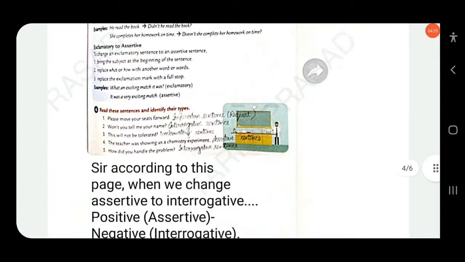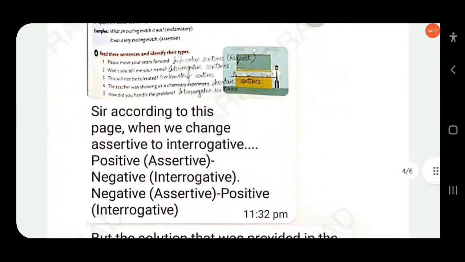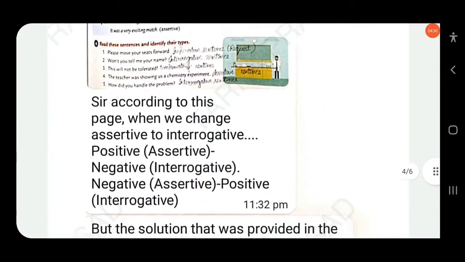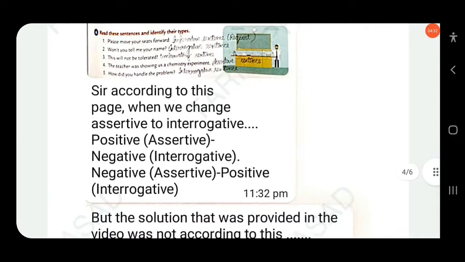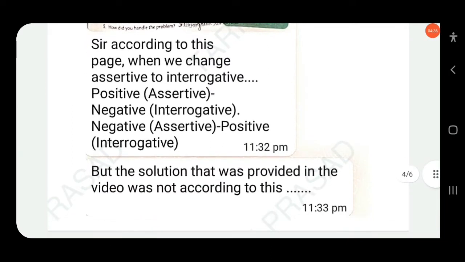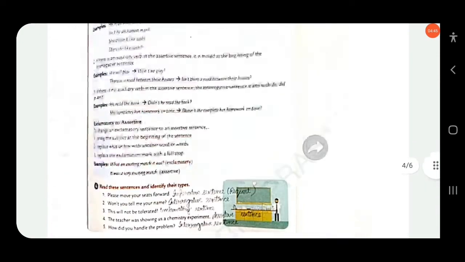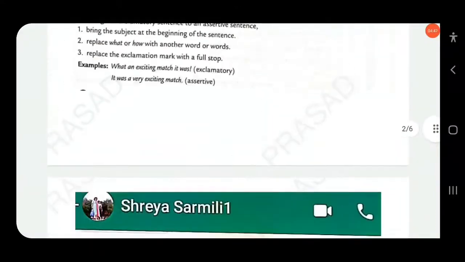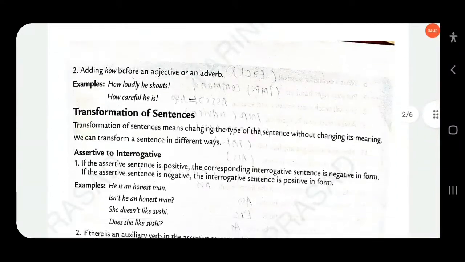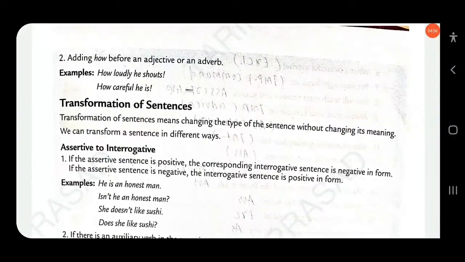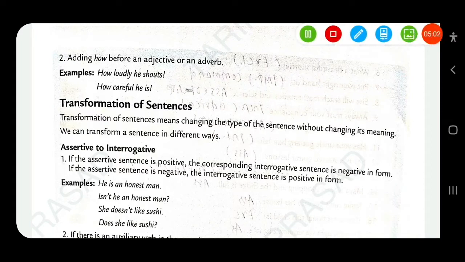Also on the next page, according to this page, when we change assertive into interrogative, or positive into negative, the video was not according to this. Look at this: transformation of sentences means changing the type of the sentence without changing its meaning.